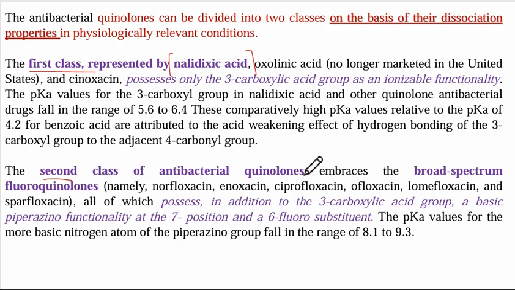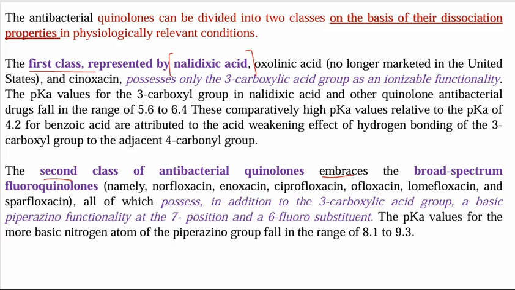The second class embraces the broad spectrum fluoroquinolones, in which almost all the drugs are covered: norfloxacin, enoxacin, ciprofloxacin, ofloxacin, and lomefloxacin.